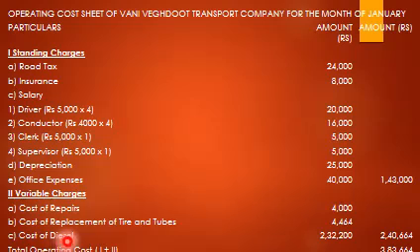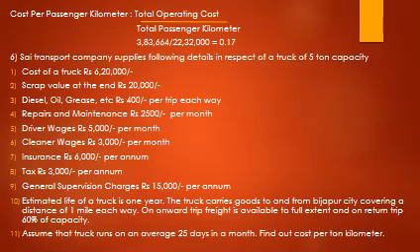The total operating cost is 3,83,664. So cost per passenger kilometer equals total operating cost divided by total passenger kilometers. 3,83,664 divided by 22,32,000, it comes to 0.17. So we will see the next problem.